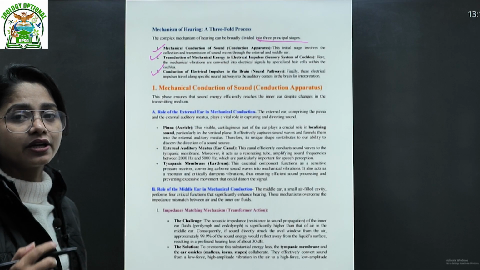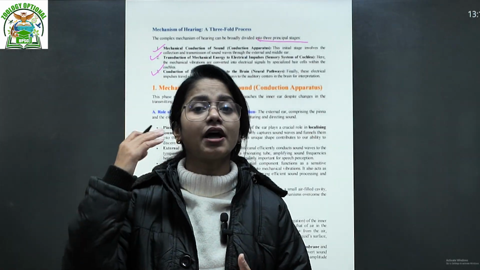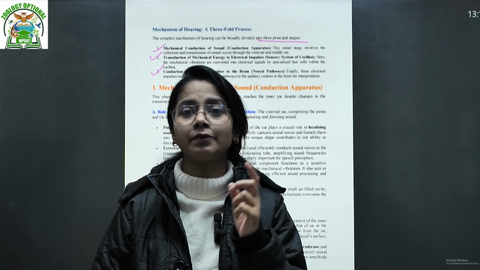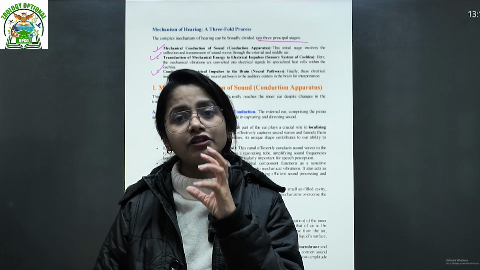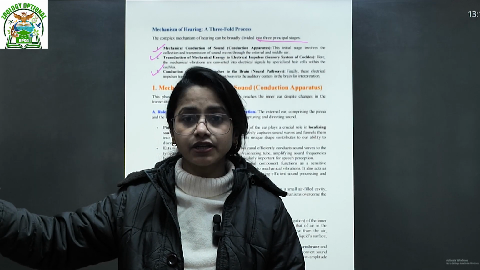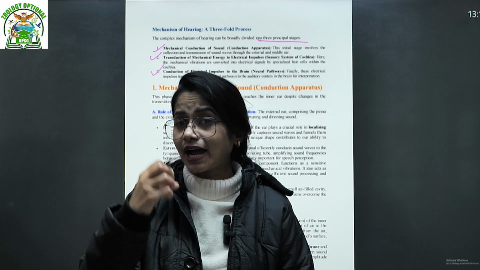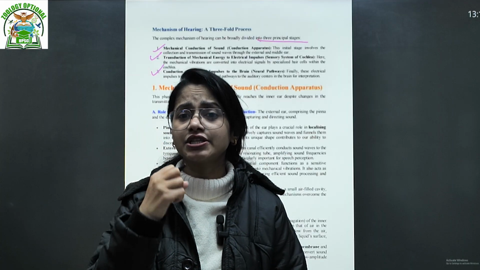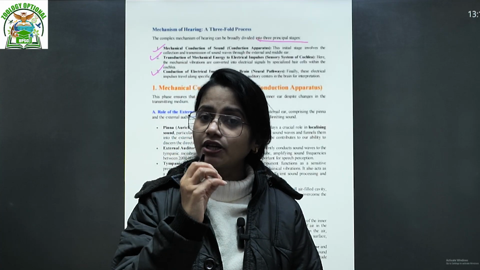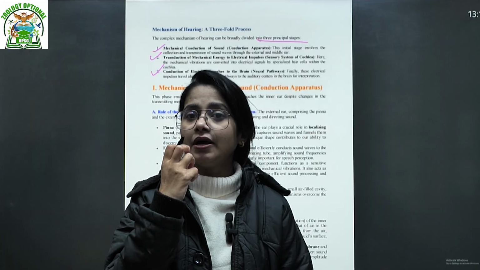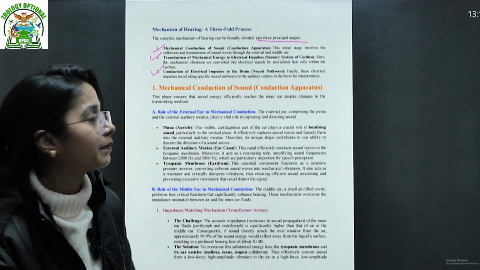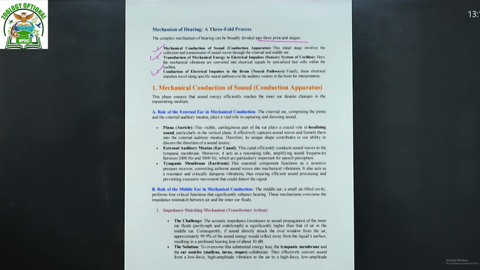Whatever the sound, suppose I'm talking in a low pitch or a high pitch, that will create different levels of vibration in your tympanic membrane. Whatever vibration is received by the tympanic membrane is sent further to the inner ear, the cochlea, creating that level of vibration and changes in the fluid filled in the perilymph or endolymph structure. So majorly here we're talking about the receptivity of your tympanic membrane. Okay, then the conduction of electrical impulses to the brain.